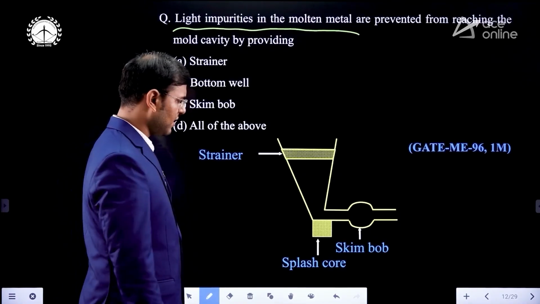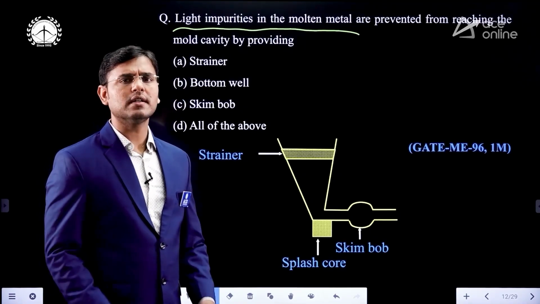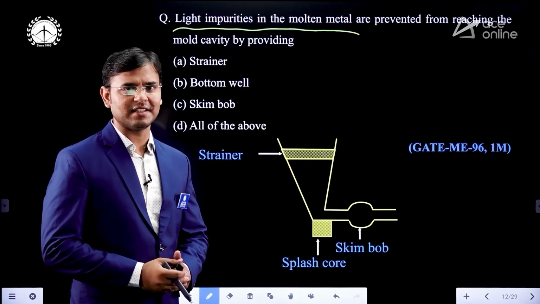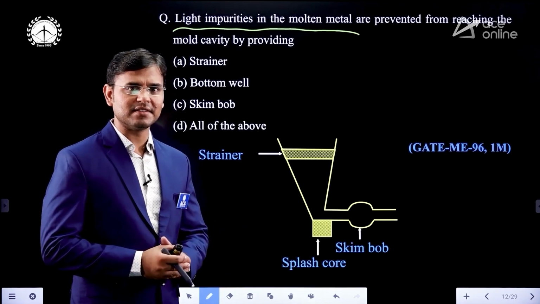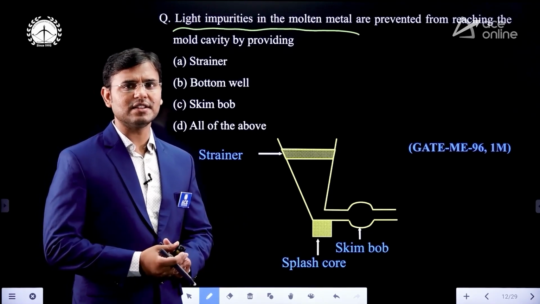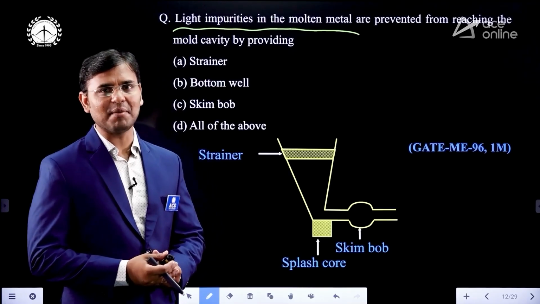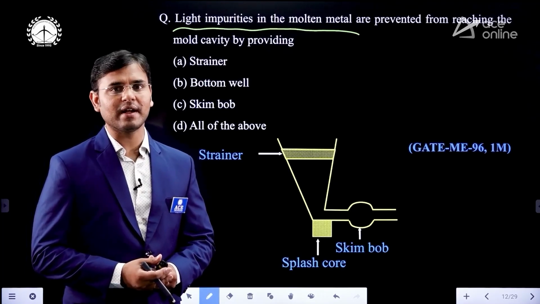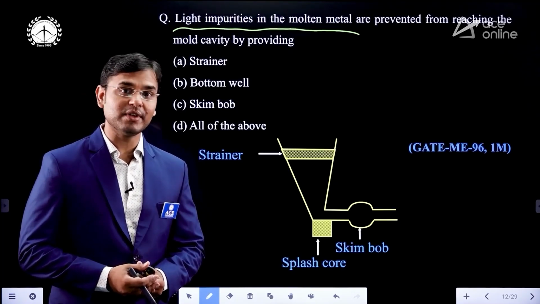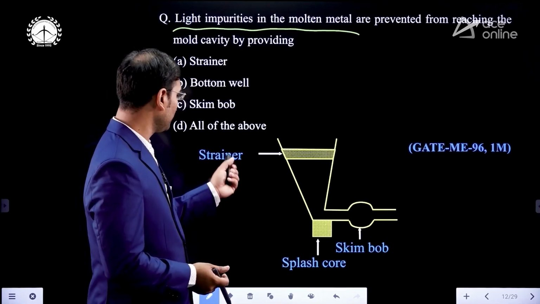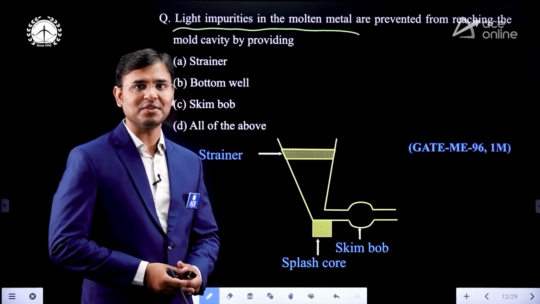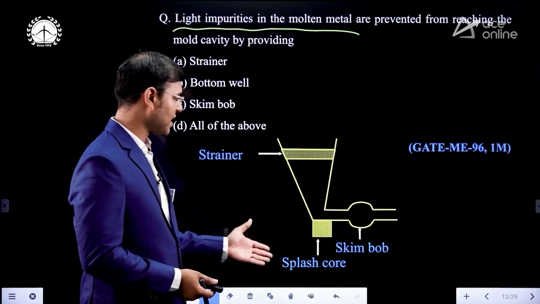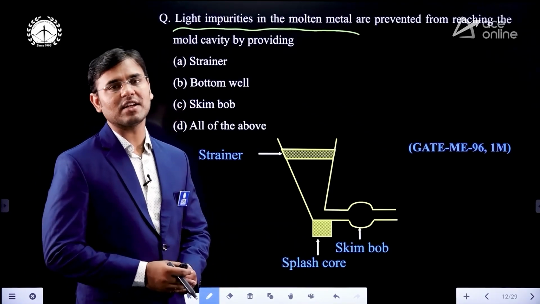Now you can see that these are three accessories used in the gating system. What are accessories? Just see, you are driving the bike. How many accessories for the bike? The helmet is an accessory. The indicators are accessories. Yes, those are the accessories in bikes. They are not mandatory. We can say that the lamp is also an accessory. Without lamp, without indicator, without helmet, we can drive the bike, but it is not safe. Same way, to remove the impurities there is no need to use all three parts, but it is better to use them for safety, to avoid defects. And those accessories are the strainer, splash core, and skim bob. These three accessories are present there.